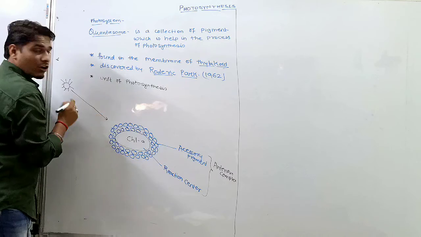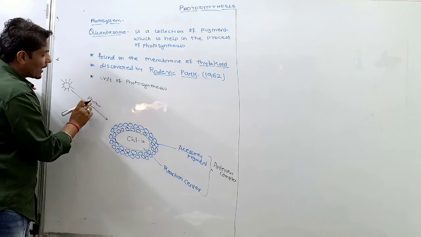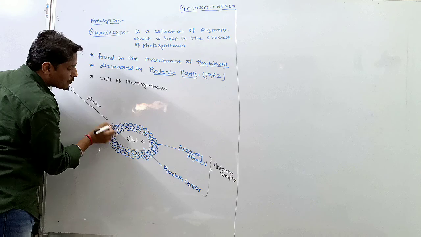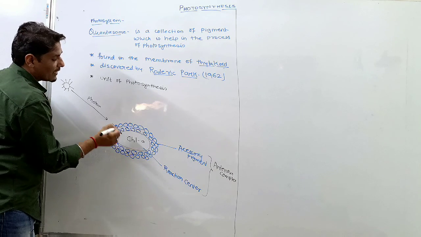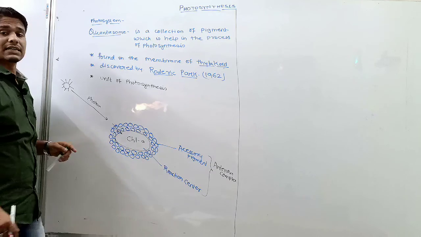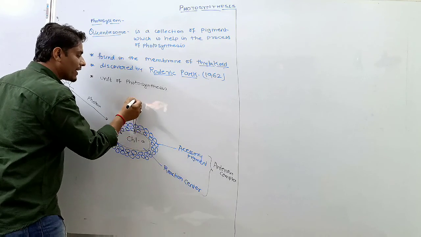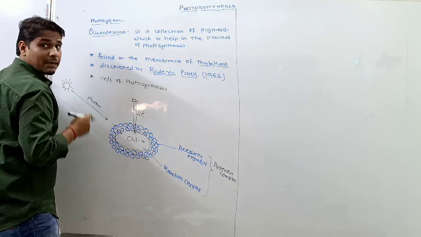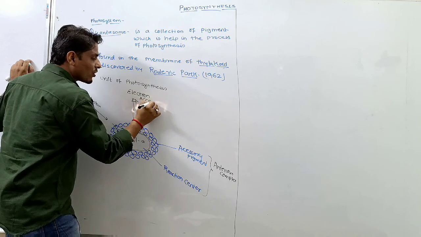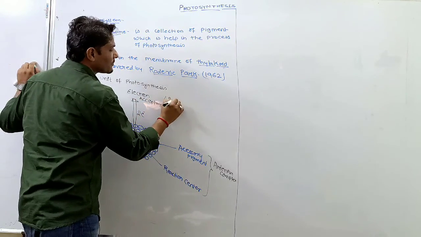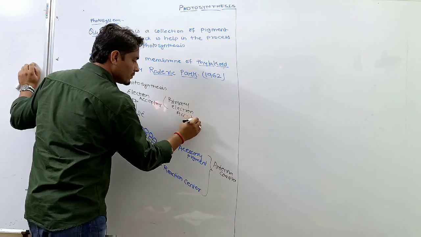Okay, so solar light is absorbed by the pigments in the form of photons. Photons are absorbed by accessory pigments, and these accessory pigments pass the photon to the next pigment, and this pigment passes the photon to the main pigment, that is chlorophyll A. And when chlorophyll A absorbs maximum light, a pair of electrons is liberated out, and this pair of electrons is accepted by an electron acceptor, which is nothing but the primary electron acceptor.